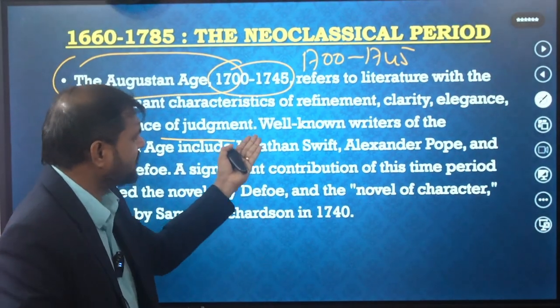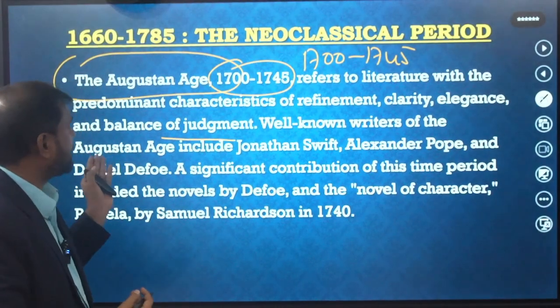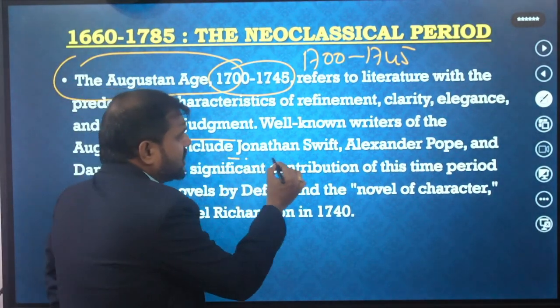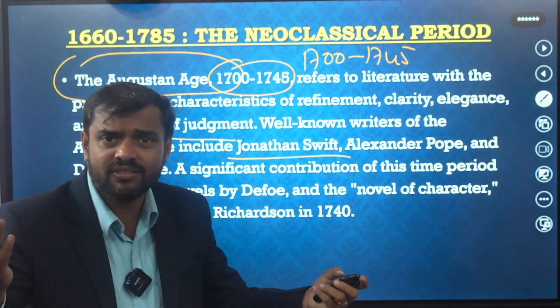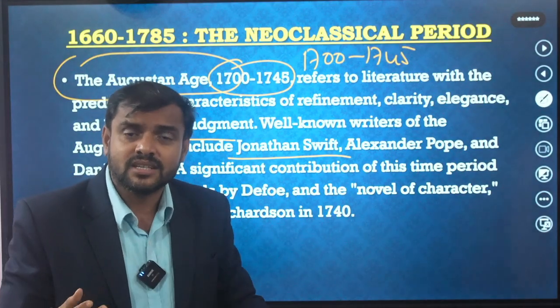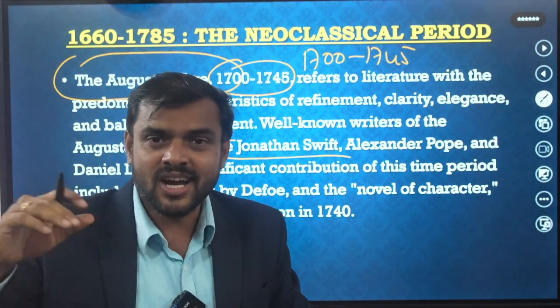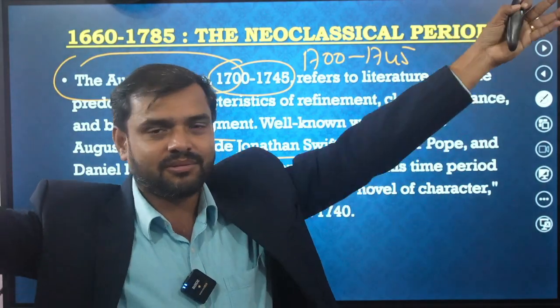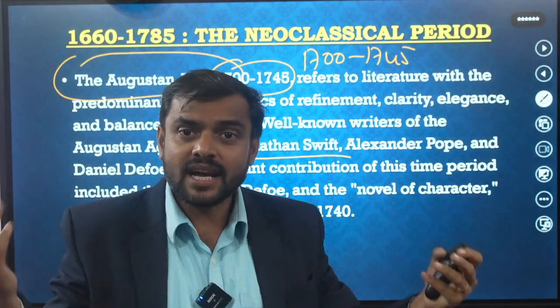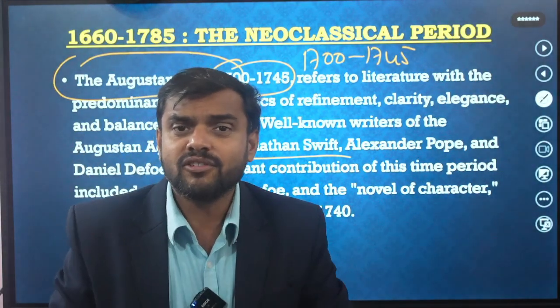Even your student, we can see that well-known writers of the Augustan period include Jonathan Swift. Jonathan Swift, one of the greatest writers, we know that. So what has he written? He has written Gulliver's Travels. I hope you remember when you were a child, you used to watch Gulliver, who was a very big man. So like that, he has written a variety of works.